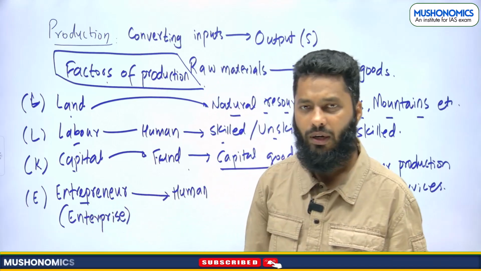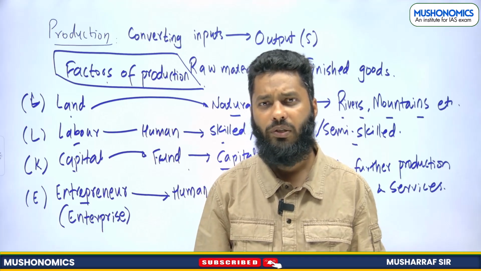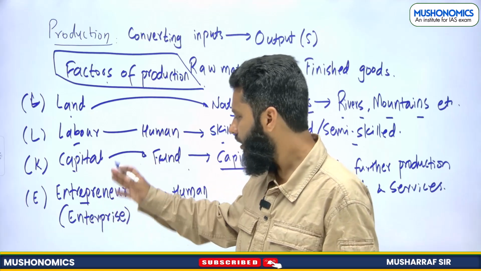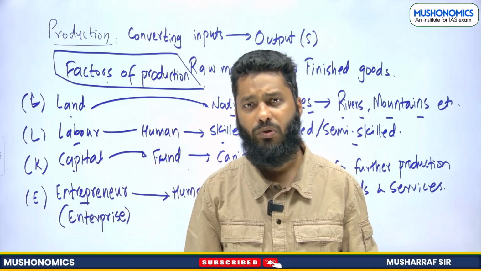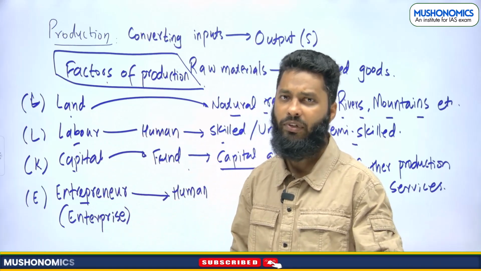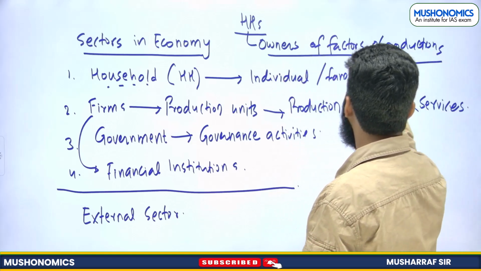Again, the entrepreneur, the person who is involved in business, the person who is arranging all these factors of production, that person is also an individual or a family. So it is also provided by household. So household is the owner of all factors of production, that we need to understand, right? Fine.